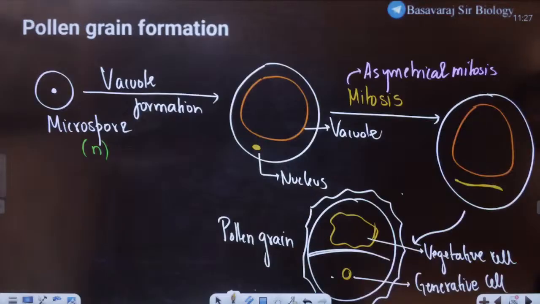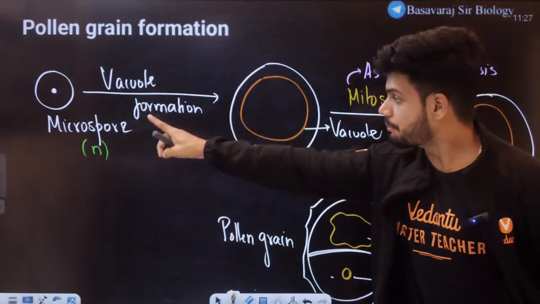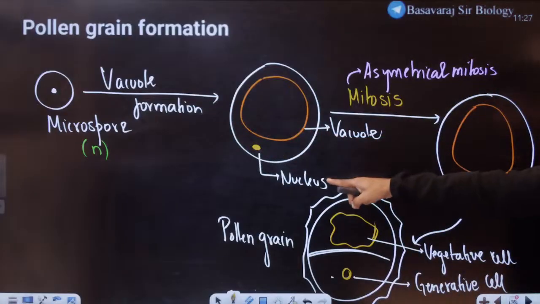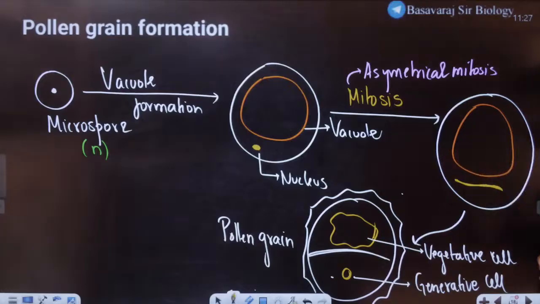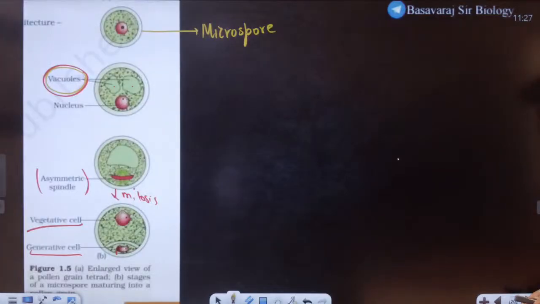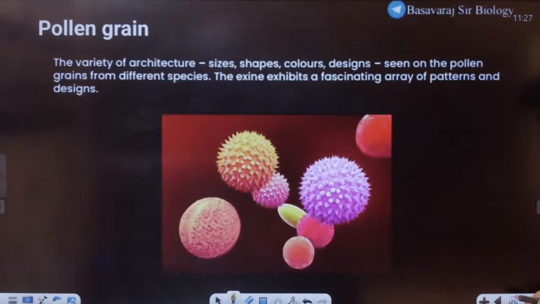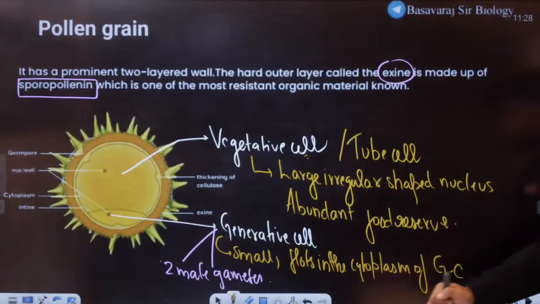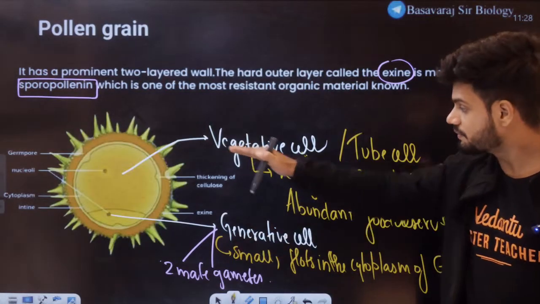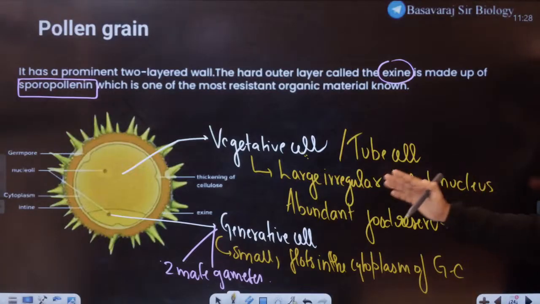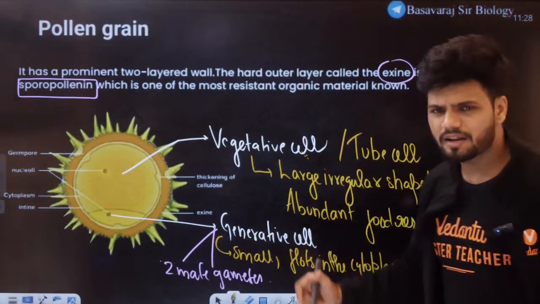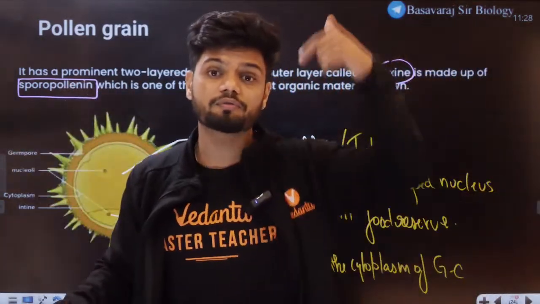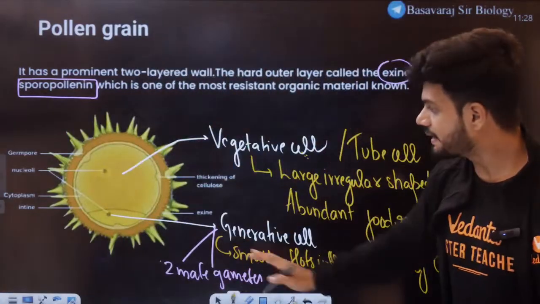Then we learned about pollen grain formation. Microspore undergoes vacuole formation, a large vacuole, the nucleus undergoes mitosis, asymmetrical spindle fiber, and we end up getting a pollen grain. Pollen grain can be of different shapes and sizes. Pollen grain has 2 main cells, vegetative and generative. Vegetative has a large, irregular shaped nucleus, dense cytoplasm. The generative cell is very small. It will float in the cytoplasm of the vegetative cell. This can give rise to 2 male gametes eventually.